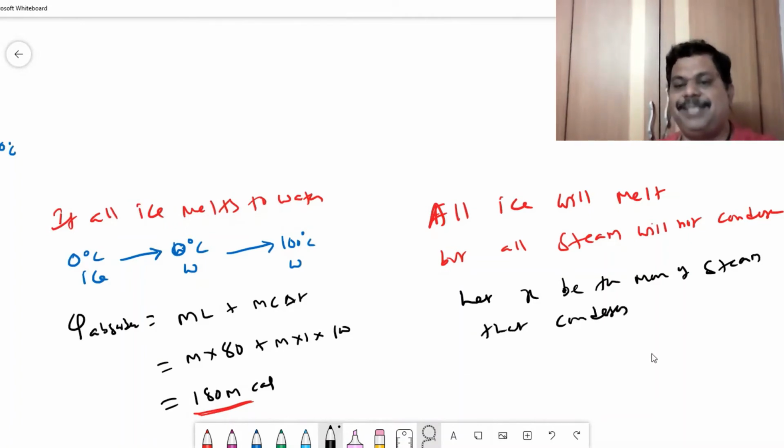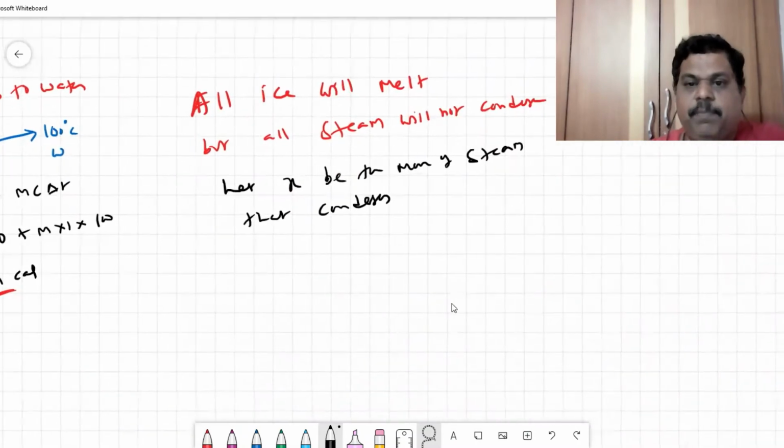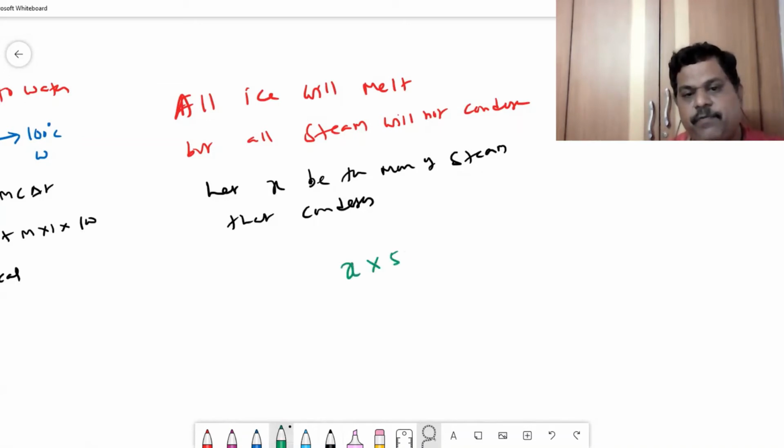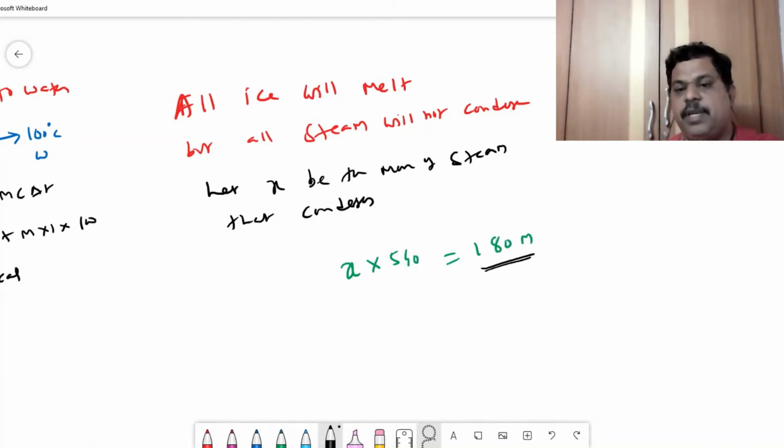That means this x grams of steam will provide all the energy required by that ice. So let us write that way. I can write x into 540 is equal to 180 m. That means this is the amount of energy required by ice, and this energy is provided by just x grams of steam. So this will go by 3 times. So x is equal to m by 3.